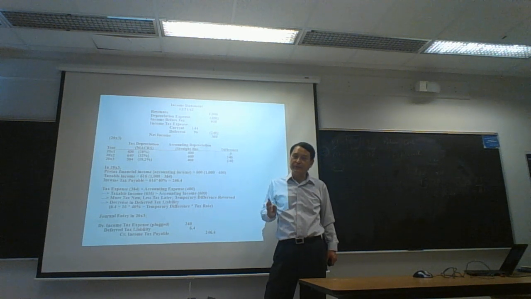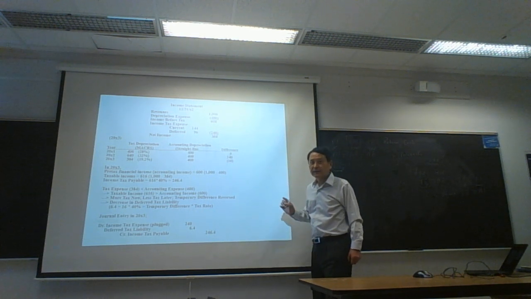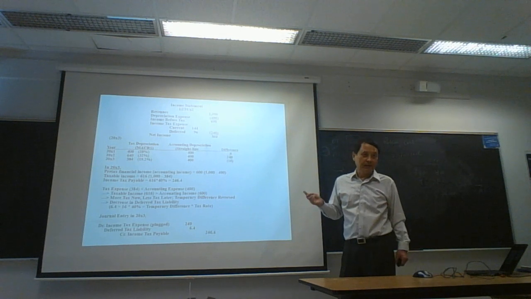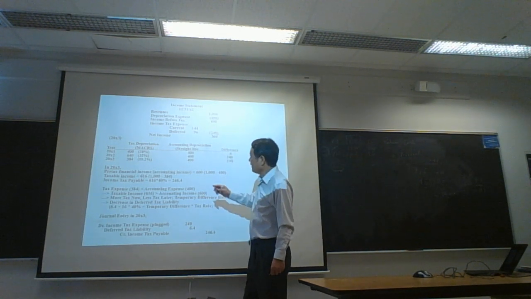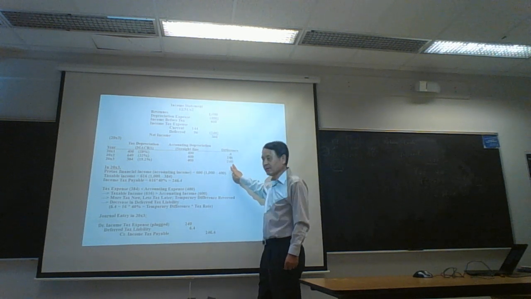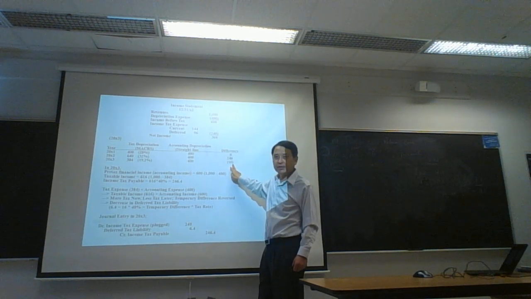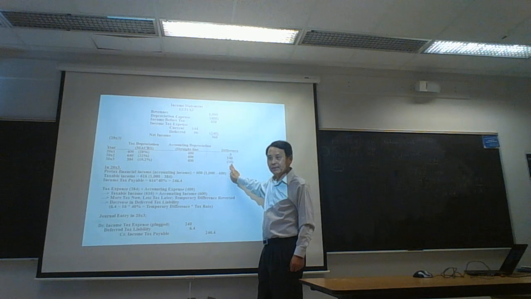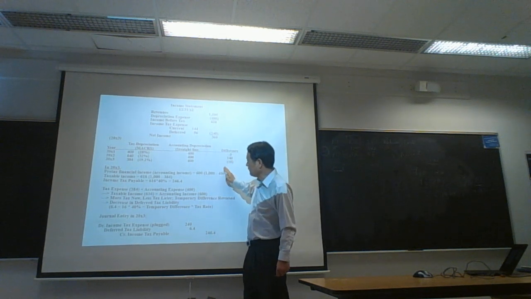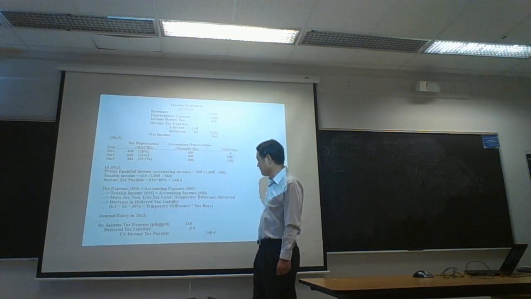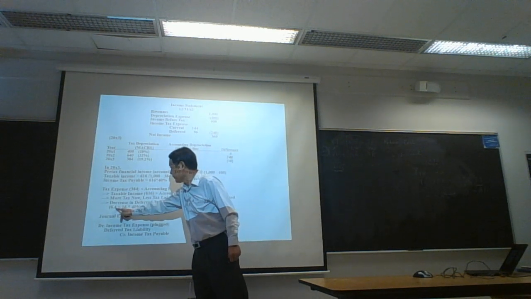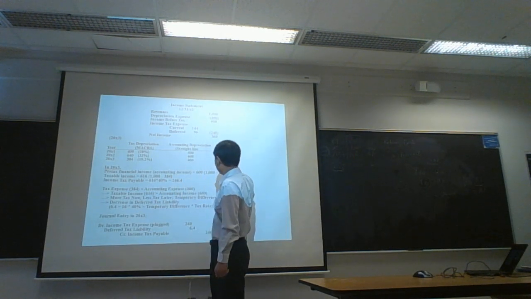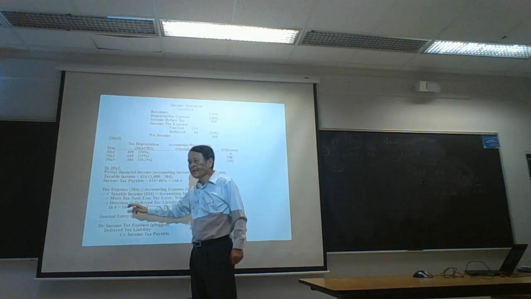We have to record decreasing DTL in the third year. The temporary difference in the third year is negative 16. So negative 16 times 40% tax rate is 6.4.